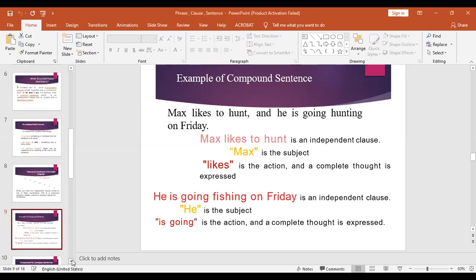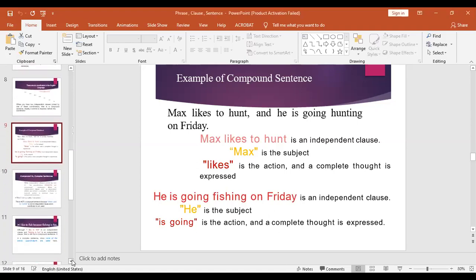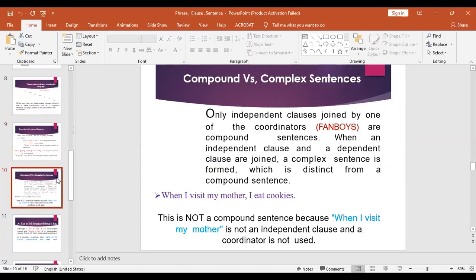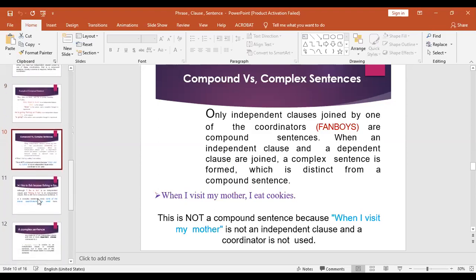I will go through this very quickly so that we can go to the exercise, and with the help of the exercise, I will explain to you. All right. Then what is compound sentences versus complex? Just leave this. We will discuss complex sentences in the next slide.